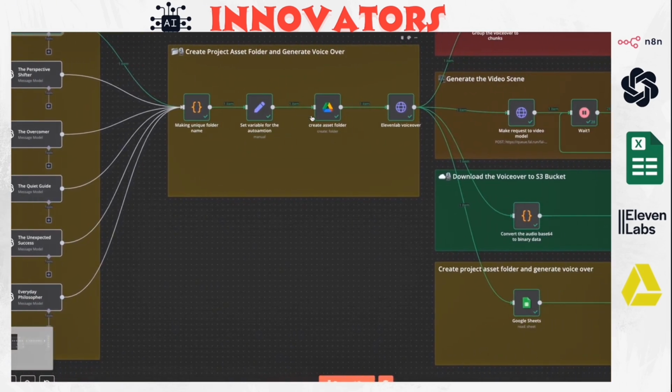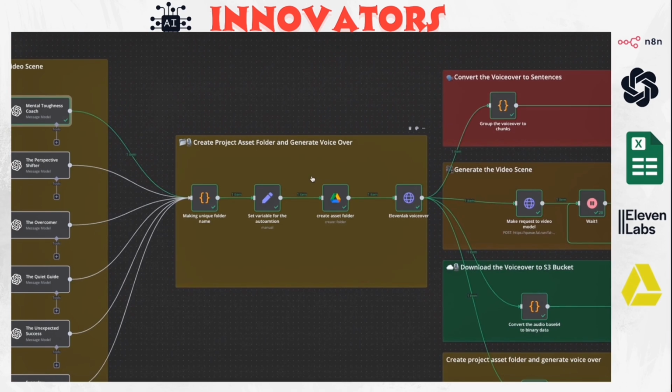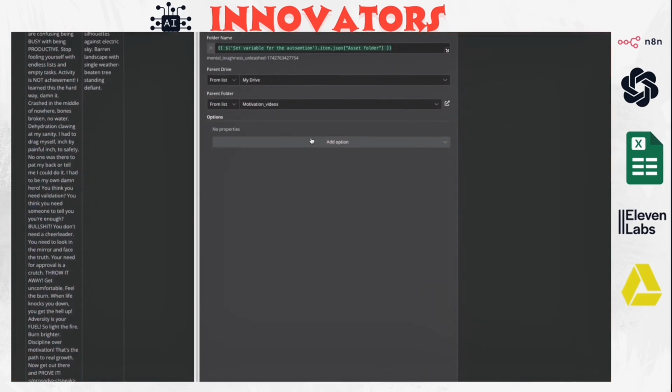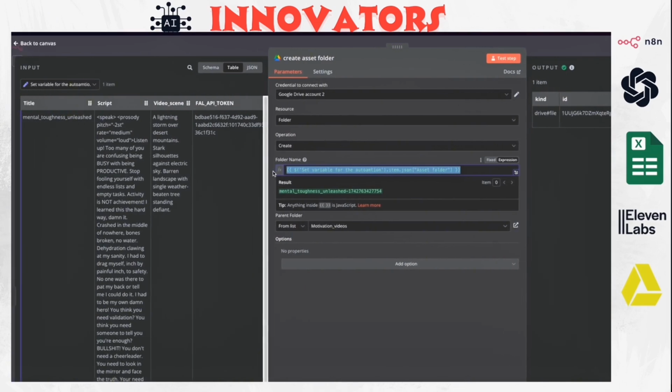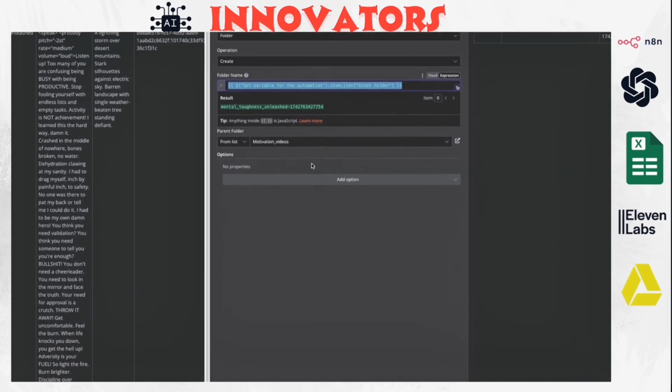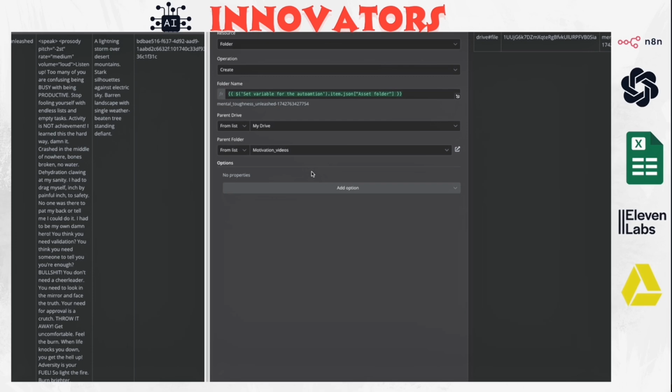After we set everything, now we need to create an asset folder. The assets folder is basically every single asset, like the video background, the voiceover, and the final video. It's going to be stored inside this asset folder if you really want to keep things organized. When we're running this every day, it's going to generate folders for each one of these assets. We have these folders and they contain all the assets for today, and so on for tomorrow. So if we ever want to reference this or use it for a different project or anything else, we can have this organized.